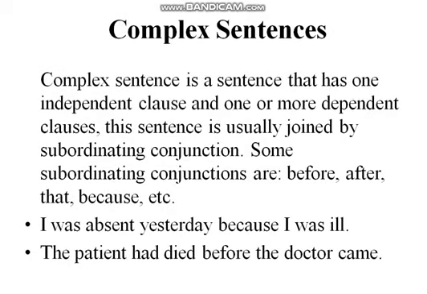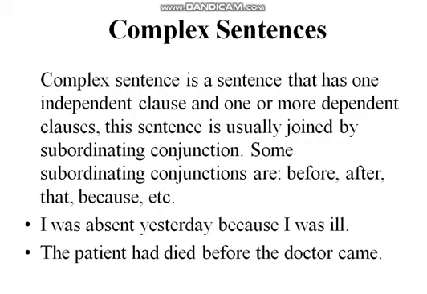Then we have the complex sentence. The third type, complex sentence, is a sentence that has one independent clause and one or more dependent clauses. We have already discussed the dependent clause. A dependent clause is the clause which depends on the independent clause to complete its meaning, which cannot stand alone, which is always dependent. It is usually joined by a subordinating conjunction, and the conjunction which we used here is called a subordinating conjunction. It is used to join one independent and one or more dependent clauses. Some subordinating conjunctions are before, after, that, because, etc.